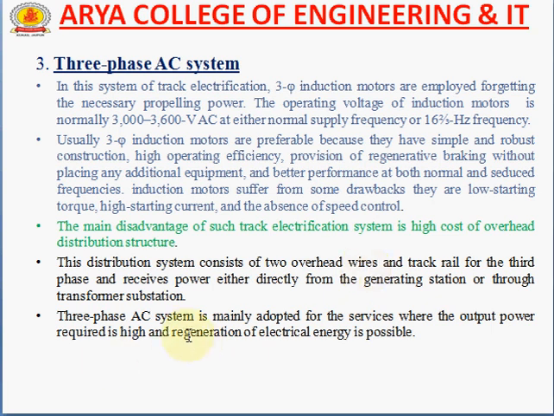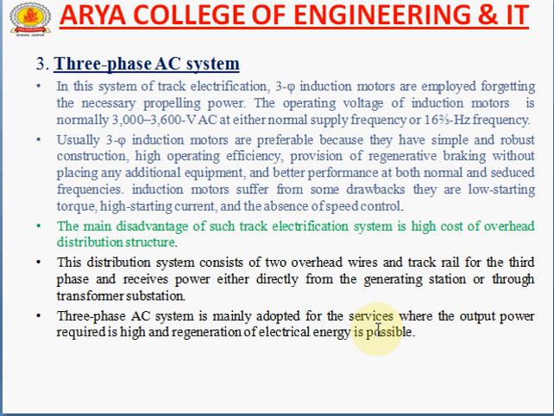So this distribution system consists of generally two overhead wires and the track rail for the third phase, and receives power either directly from the generating station or through the transformer substation. Three-phase AC system is mainly adopted for services where the output power required is high and regeneration of electrical energy is possible.